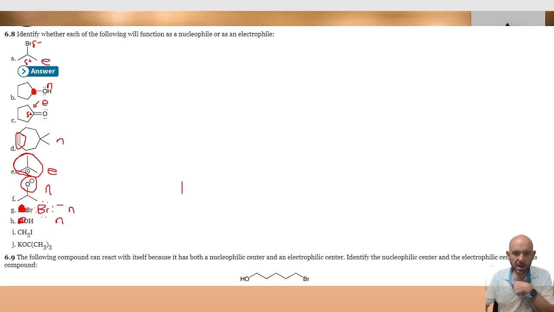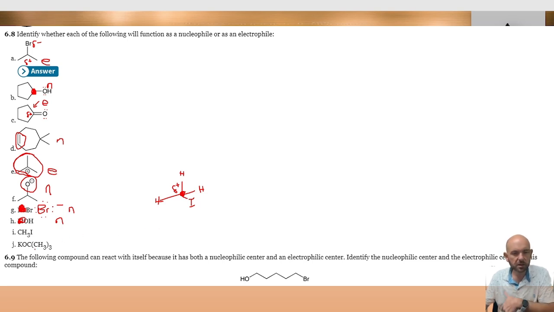In example I, that's one of our methyl iodides, so they've given us the structure there. We've got a carbon, it's got a couple of hydrogens and an iodine on it, so that's going to give that carbon partial positive character, meaning that this is going to be a good electrophile.